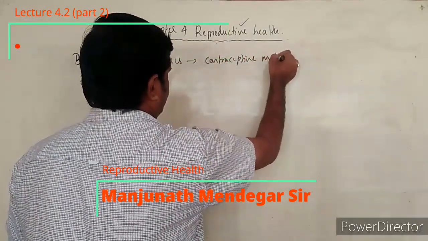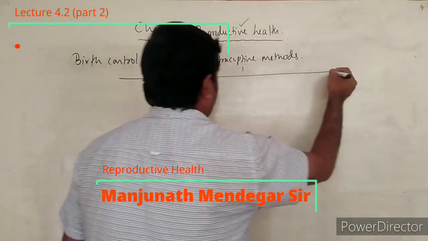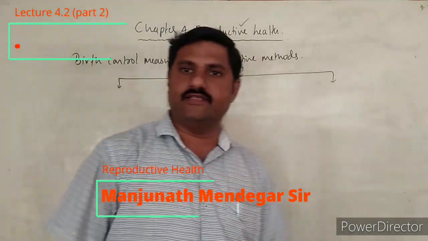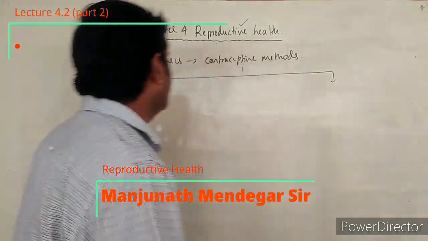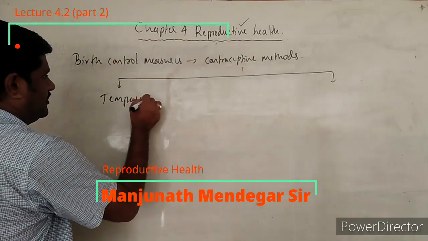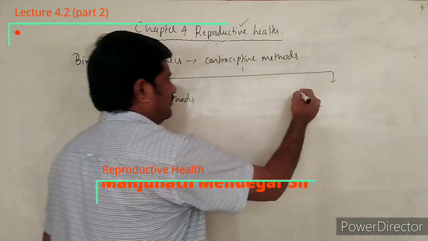Contraceptive methods. These contraceptive methods are broadly categorized into two categories. The first one is temporary methods, as well as permanent methods.